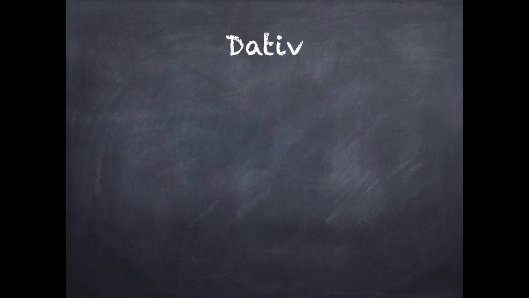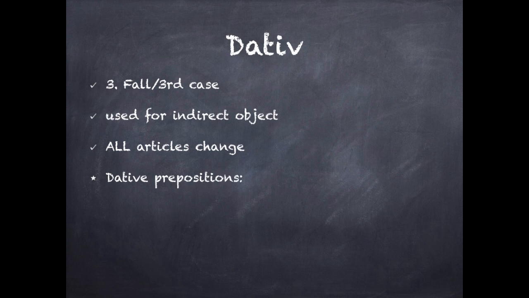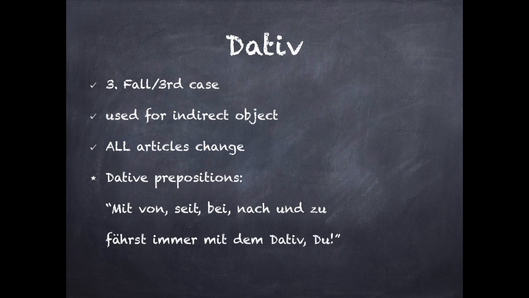So let's review the dative real quick so we don't get confused on that again. So the third case, and it's used for the indirect object. And all articles basically change from what they look like in the nominative. And then we have the dative prepositions that simply tell us, oh, now we're using the dative. Mit, von, seit, bei, nach und zu. Fest immer mit dem Dativ du. And then there's also aus, außer, and gegenüber. But that phrase might help you memorize those.